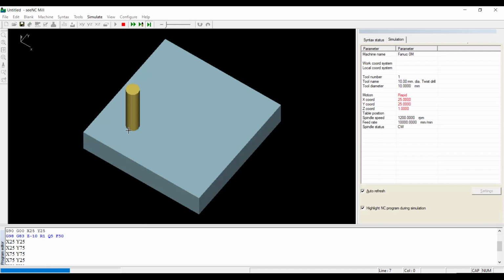See here, it will do a depth of cut of 5 mm, then it will come to the reference point. Okay, see, this is called peg. It goes to a certain depth and comes to the reference point, then from the previous point to the next further depth, and it will come to the reference point. That's why it is called peg drilling cycle. See here, it is doing the drilling in 3 steps.